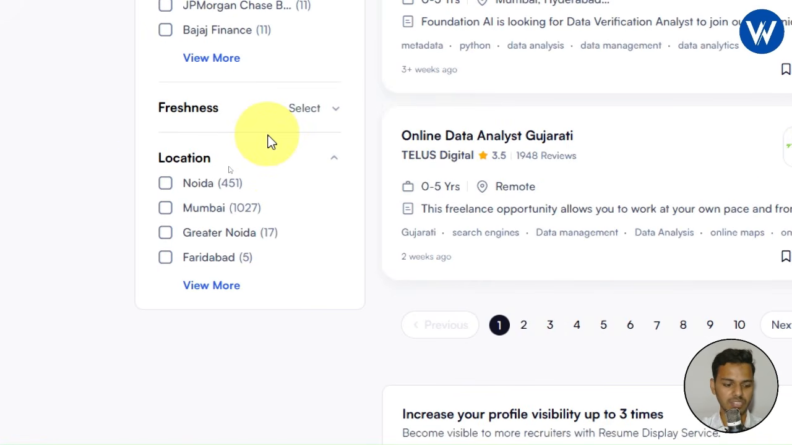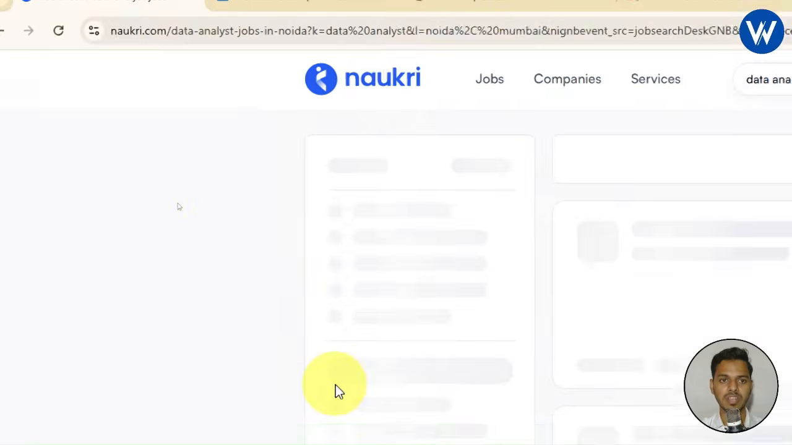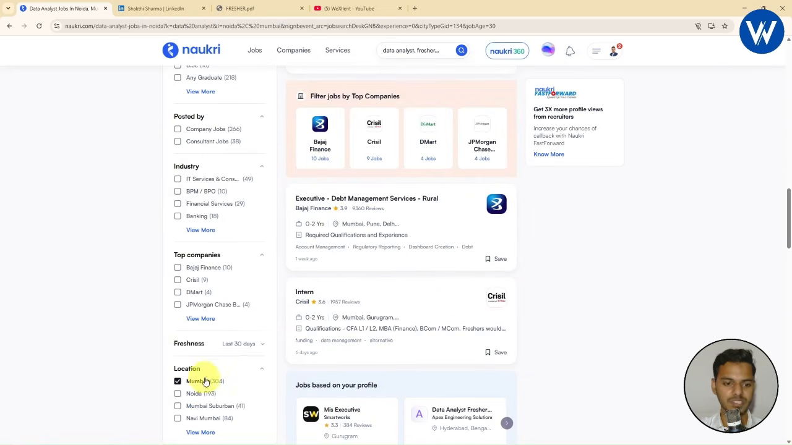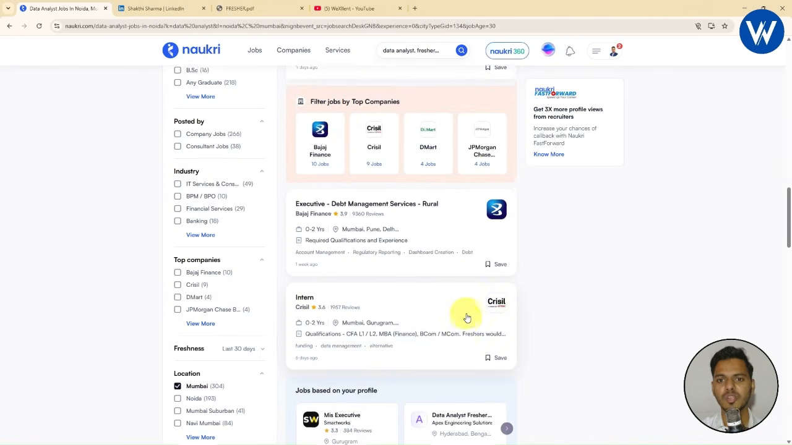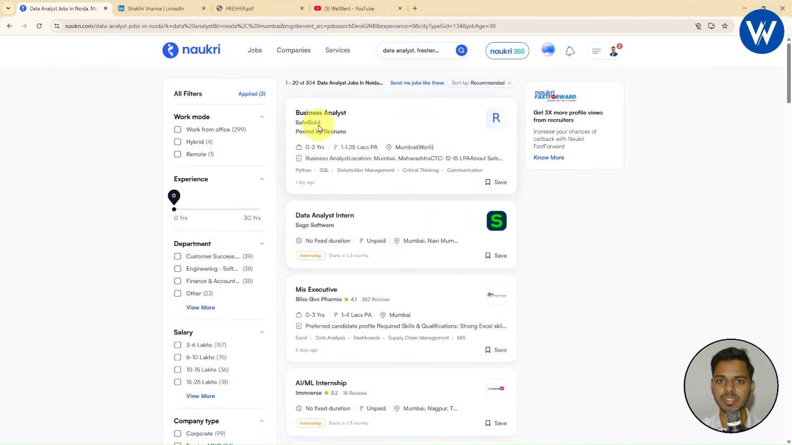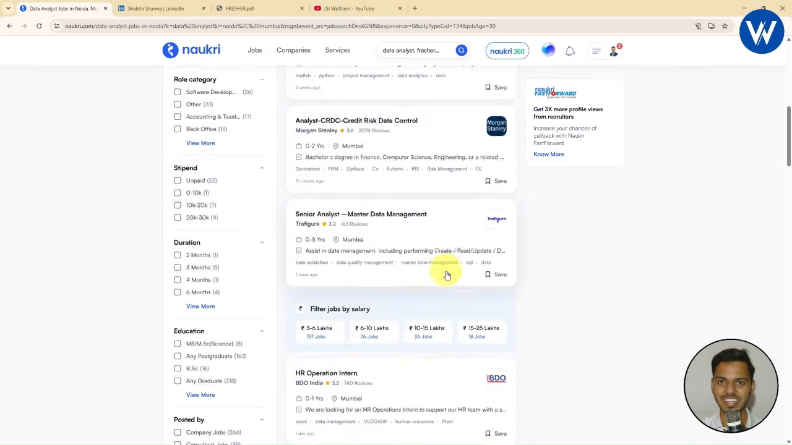And now let me tell you guys, if you want to select the location, from here you can filter the location. Let's suppose I want to filter only Mumbai. So friends, after applying the filter which is Mumbai location, what will happen? You will get all the jobs which are available in the Mumbai location only. I hope you guys are understanding.